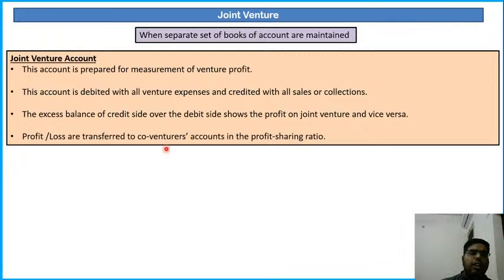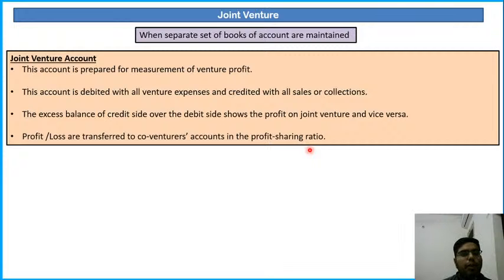Profit and loss are transferred to co-venture account in the profit sharing ratio, and ultimately the profit and loss will be transferred to the joint venture account. Sorry, to the co-venture account. Any excess or shortage will be transferred to the co-venture account, since ultimately the balance at the end is to be transferred to the co-venturers in their profit sharing ratio.